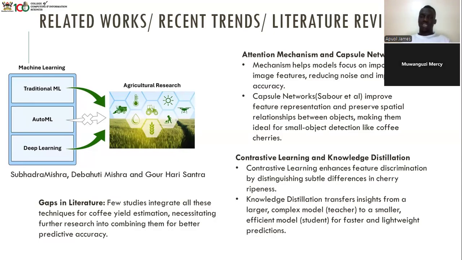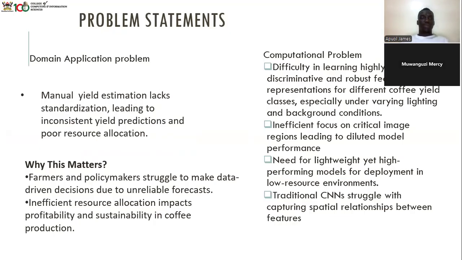In our scenario, attention mechanism helps us focus on important image features, reducing noise and improving accuracy, while capsule networks improve feature representation and preserve spatial relationships between objects, making them ideal for small object detection like coffee cherries. Contrastive learning helps by distinguishing differences in cherry ripeness. And with knowledge distillation, we simply use the larger model to train many smaller models.